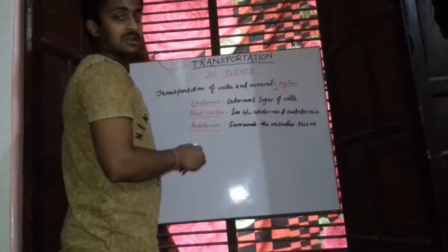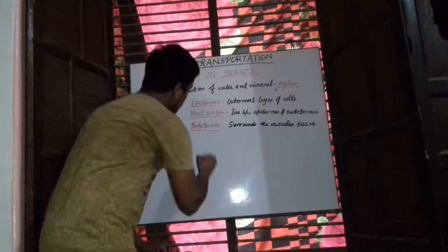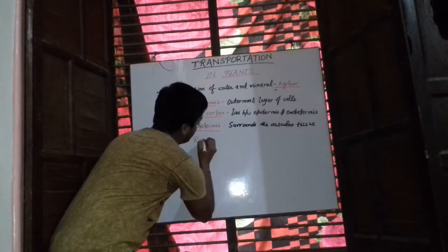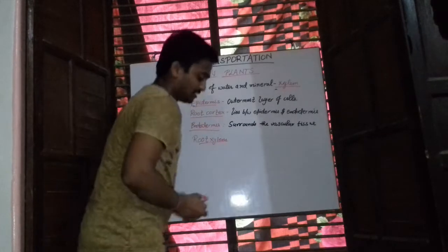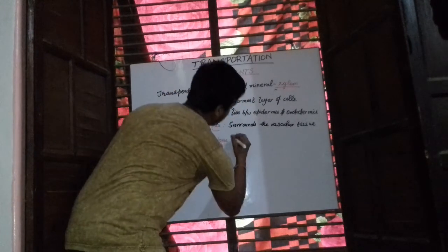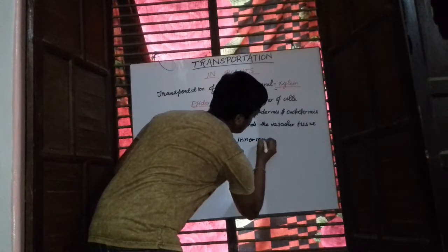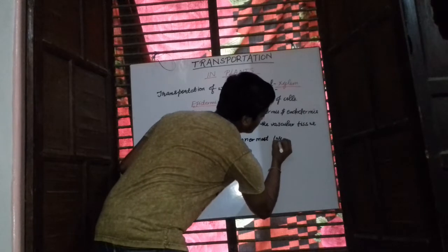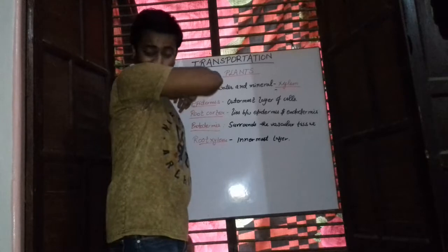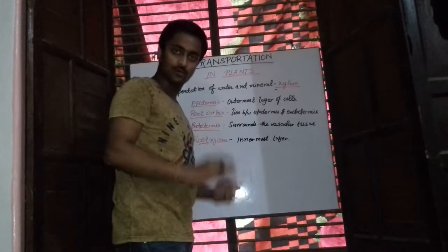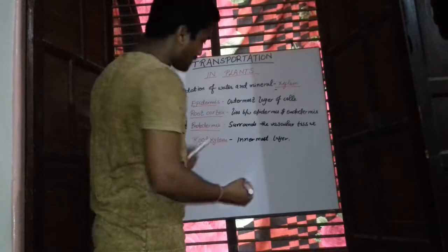And the last layer which is present in the roots is called the root xylem. This root xylem is called the innermost layer. This is the innermost layer of cells. Now, through these four layers of cells only, the transport of water and minerals takes place. How is this happening?